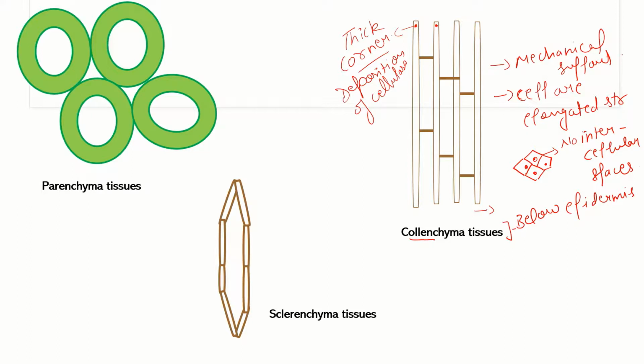Now next we are going to see sclerenchyma tissues, and these sclerenchyma tissues again have thick walls. The composition of these sclerenchyma cells is lignin, which again provides mechanical support. Sclerenchyma tissues which have narrow ends are known as sclerenchyma fibers.